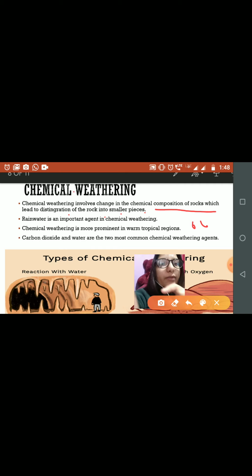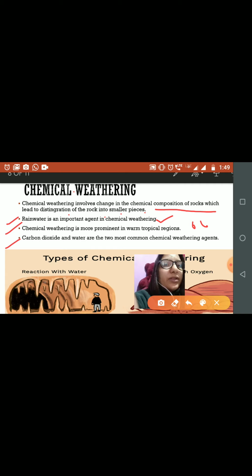So how does chemical weathering work? Okay, it will get reacted with the rock particle. Okay, the different agents of weathering will react with the rock, and that results in the fragmentation of the rock. Okay, so three important points you need to remember in chemical weathering: rainwater is an important agent in chemical weathering. You have to remember that.